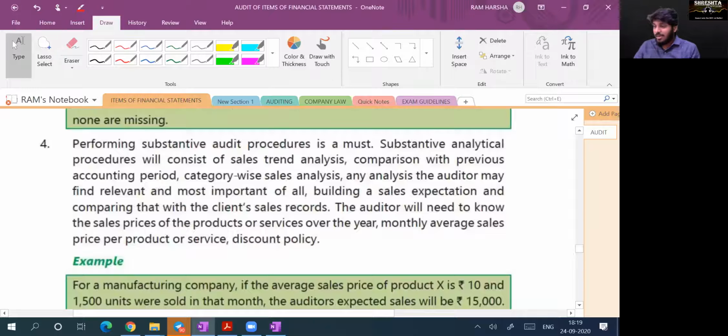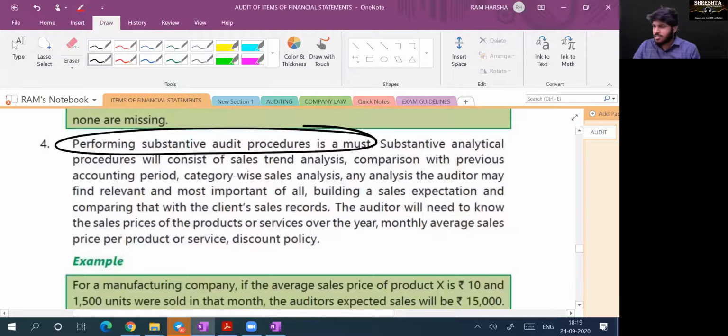And finally, no doubt about it, performing substantive procedures is a must. Yes, sir. Why is it a substitute? Sir, controls are excellent, sir. I'm not verifying a single bill. No, you have to.